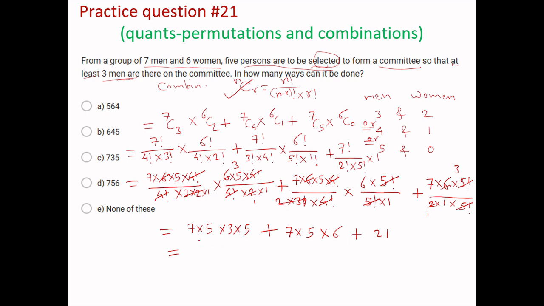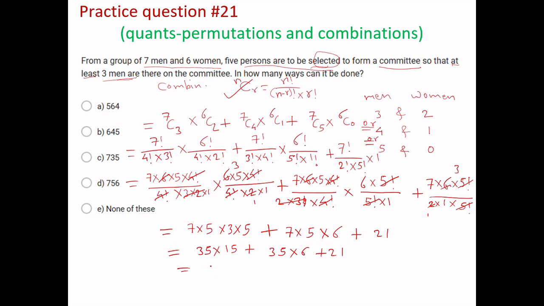Okay, let's write it down further. 5 3s are 15, 7 5s are 35, so 35 into 15, plus 7 5s are 35 into 6 will be the term here, and plus 21. So this 35 into 15: 35 into 10 will be 350, and half of 350, because it is 5 also, will be 175.